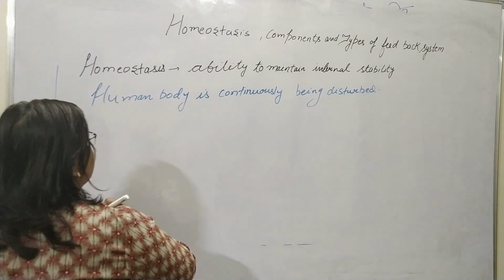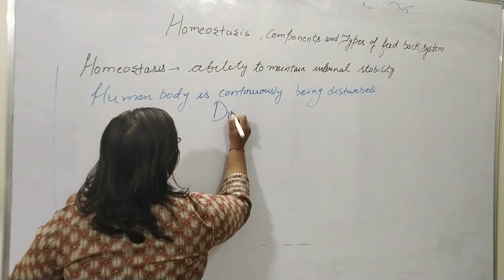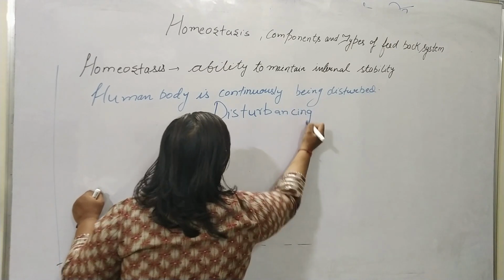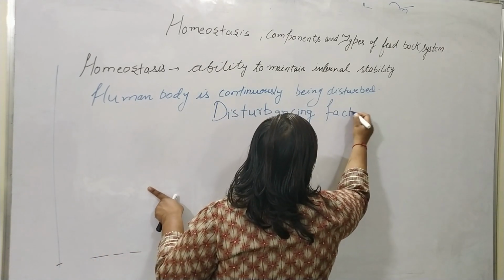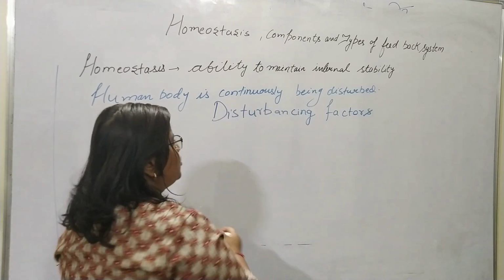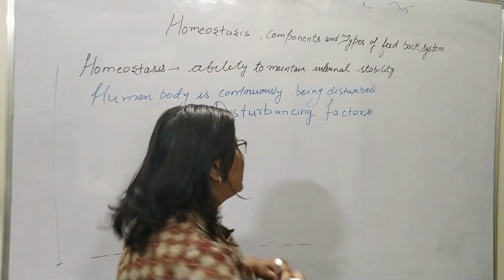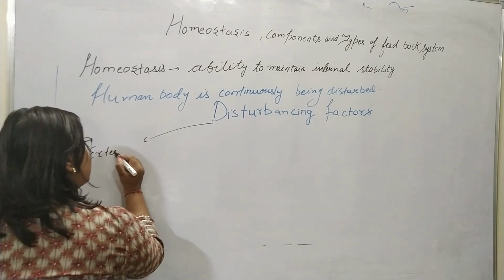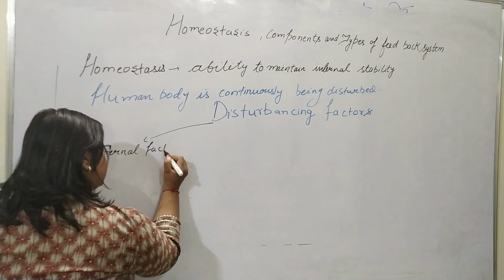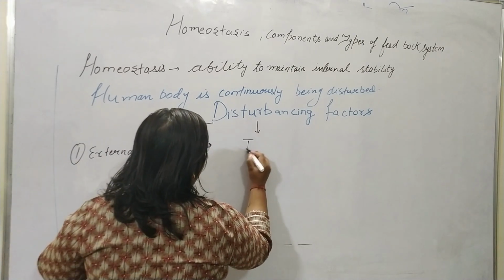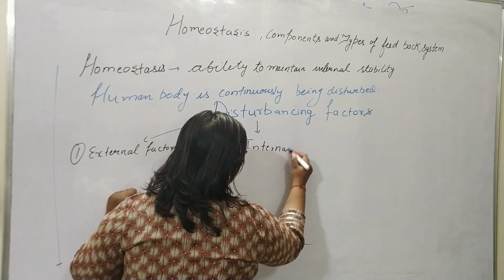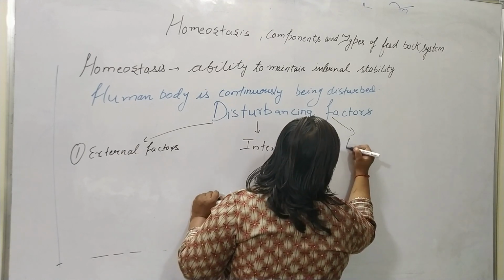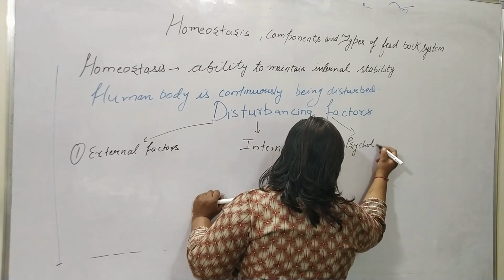So I am writing here the disturbing factors. These disturbing factors are first, the external environment, or you can say external factors. Second, internal factors. And third, psychological factors.